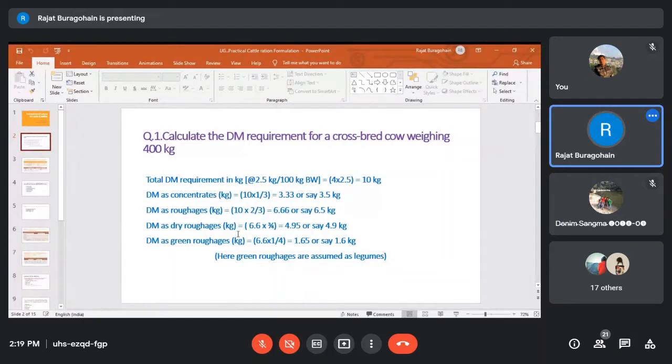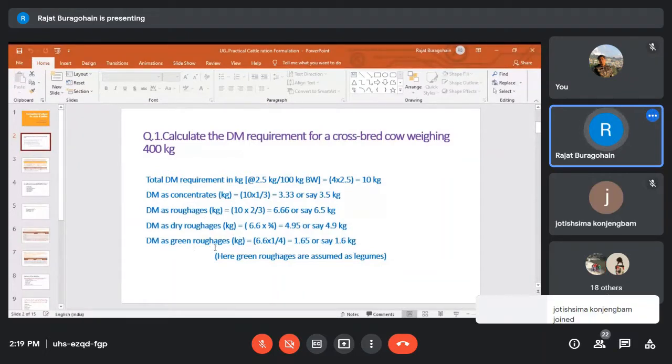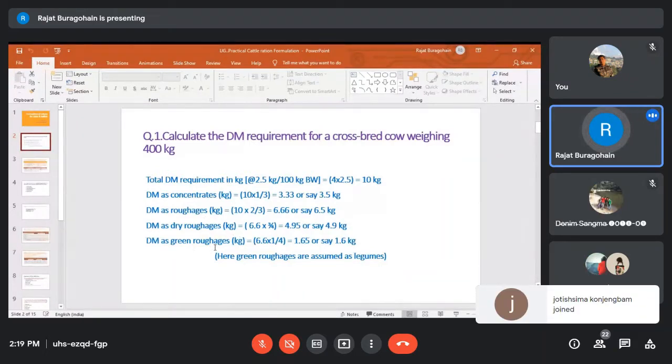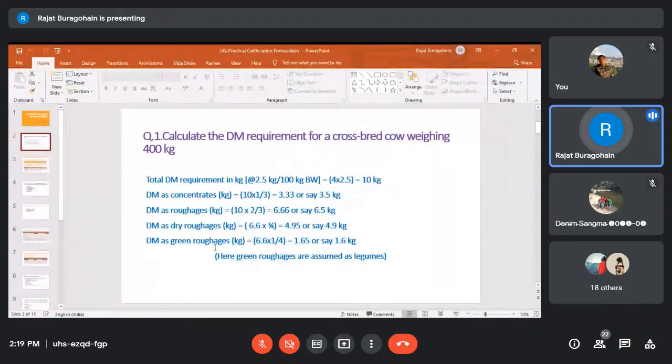If you have cereal fodders like maize fodder, the guinea grass, the Congo signal, these are the cereal fodders, cereal grass. In this case, green roughages requirement will be 1/3 of the total roughages requirement. And dry roughages requirement will be 2/3 of the total roughages requirement.